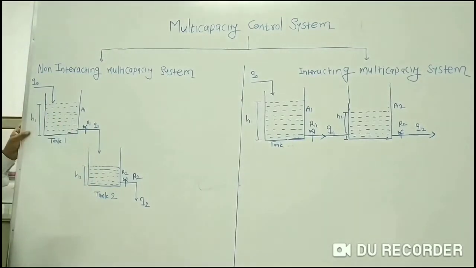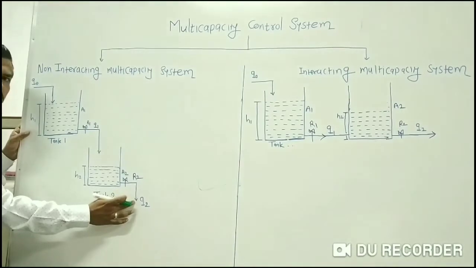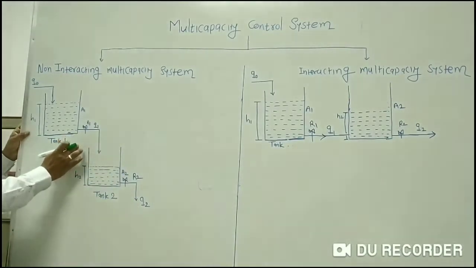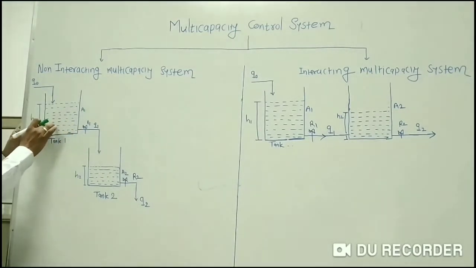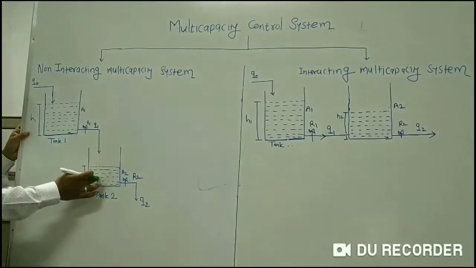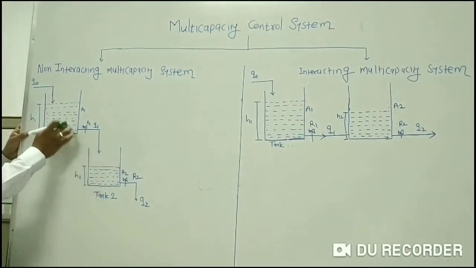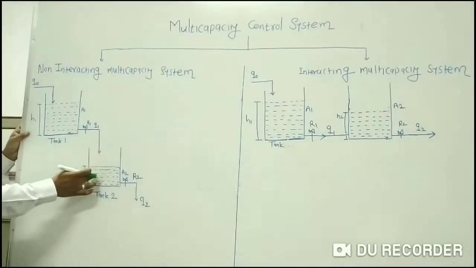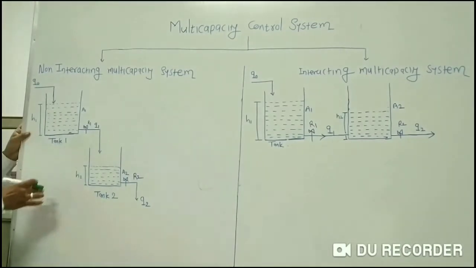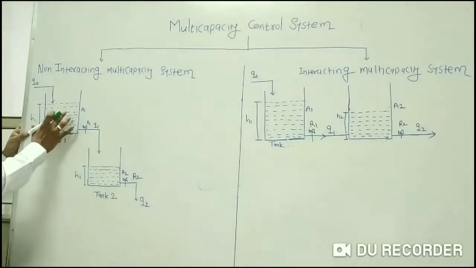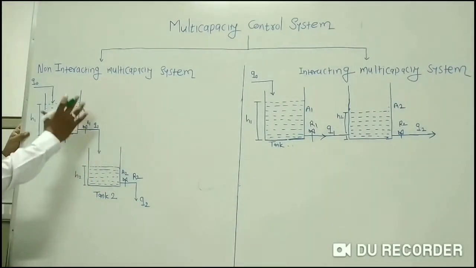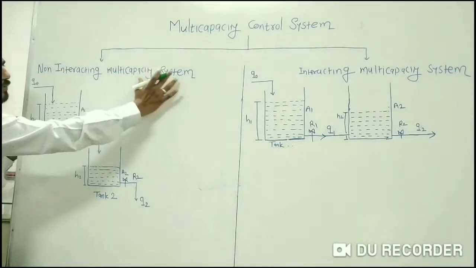Again I will repeat this: if I change the output of tank number 2, it will not affect the height inside tank number 1. So this type of system is called a non-interacting control system. Or you can say that the head in both the tanks is independent of each other, and whatever may be the head in tank number 2, that will not affect the head in tank number 1. So this type of arrangement of two first order control systems is called a non-interacting multi-capacity system.